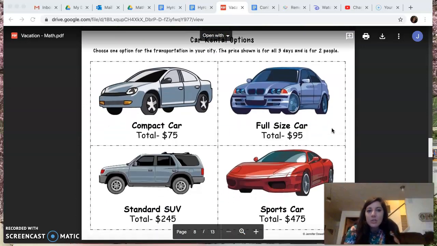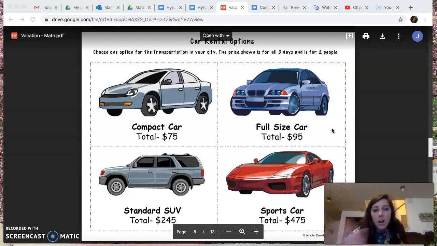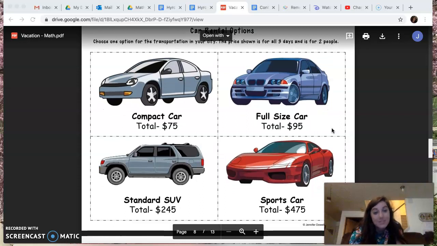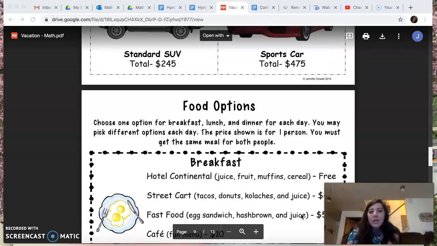So as you go through here, you'll see that there are a couple different options that you get to choose from. So you get to choose one option for the transportation in your city. You get to pick a car, and note, yes, the sports car is very cool, but it's also the most expensive. So you want to keep these things in mind as you're picking your items.